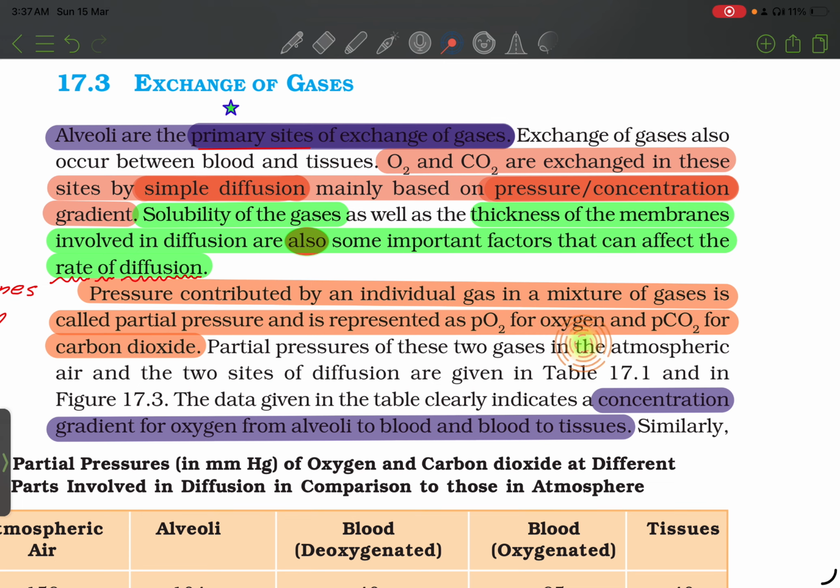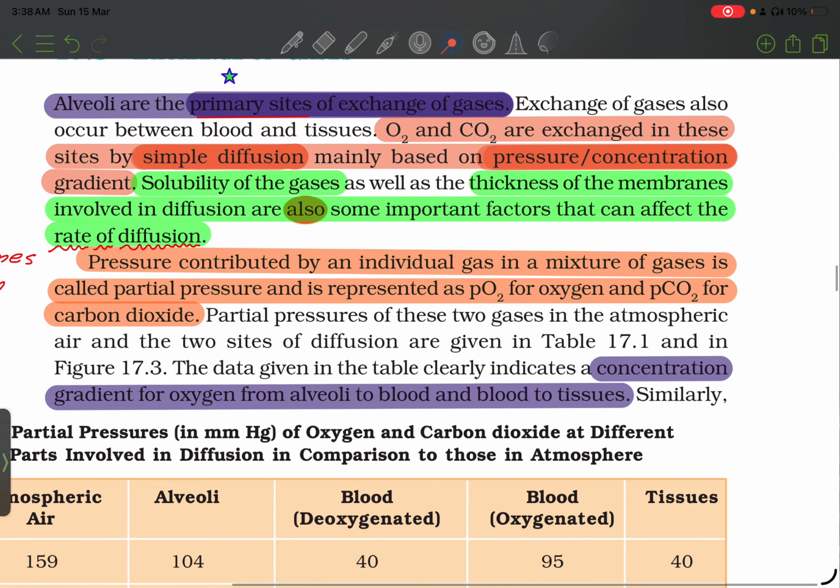Partial pressures of these two gases in the atmospheric air and the two sides of diffusion are given in table 17.1 and in figure 17.3. The data given in the table clearly indicate a concentration gradient for oxygen from alveoli to blood and blood to tissues.